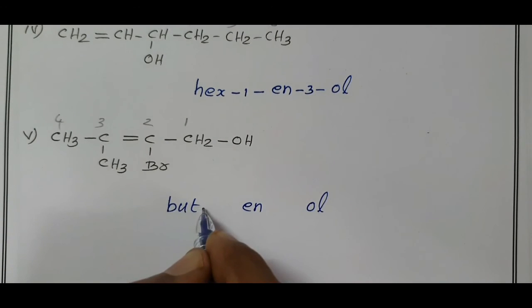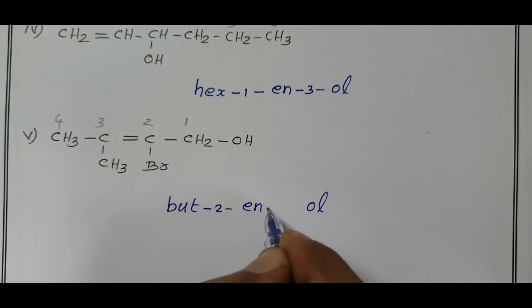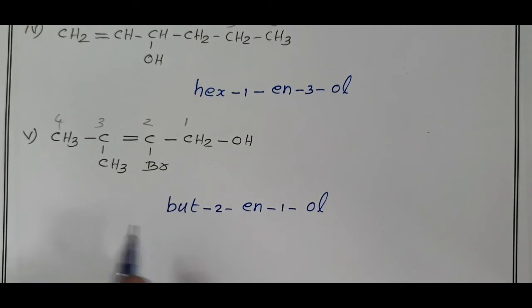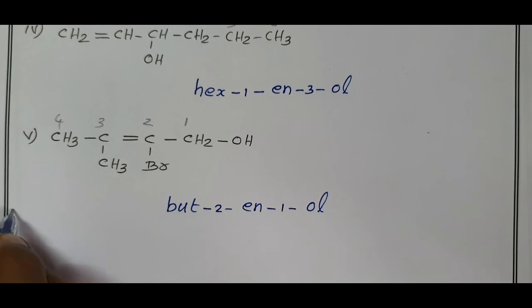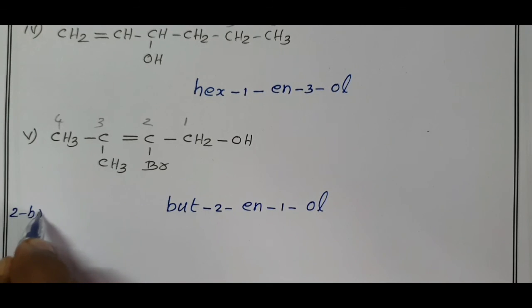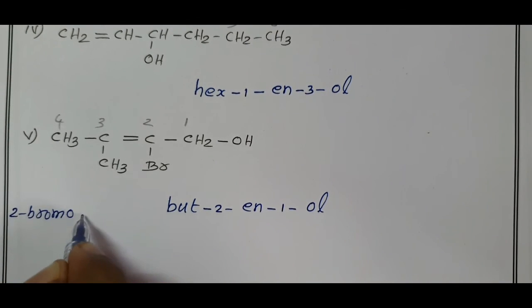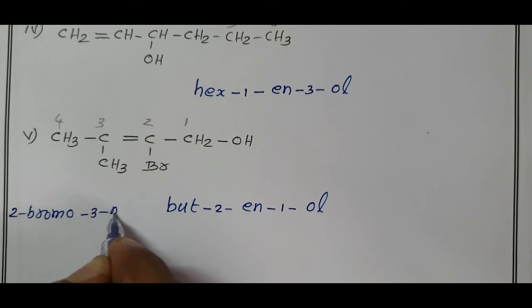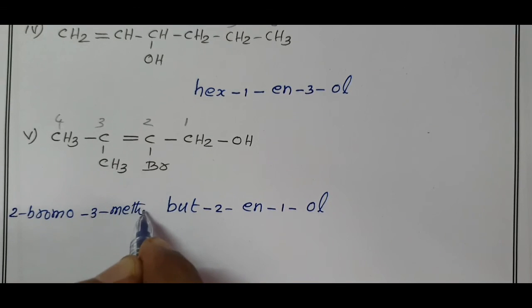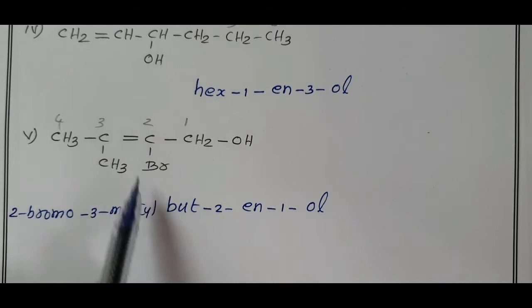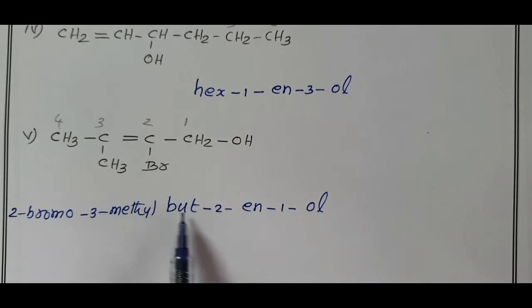Position of double bond is 2, position of OH is 1. Second carbon contains 1 bromo, and on the third carbon 1 methyl is present. So, what is the IUPAC name? 2-bromo, 3-methyl, but-2-ene-1-ol.